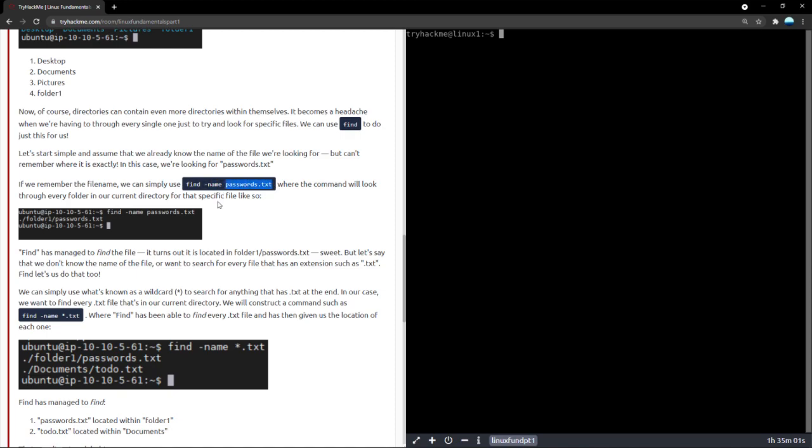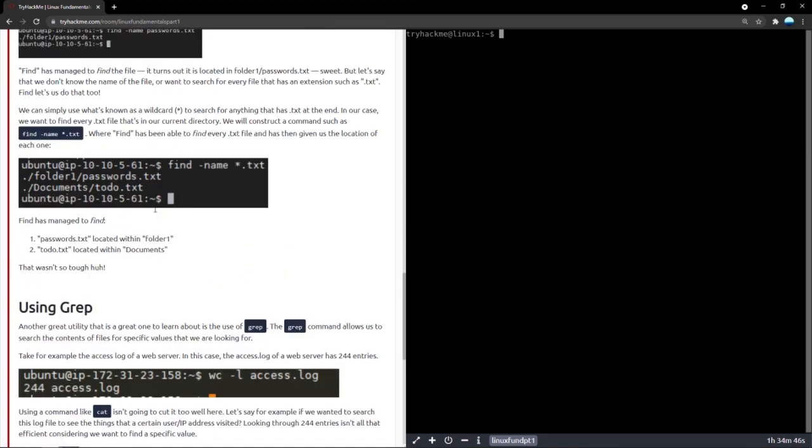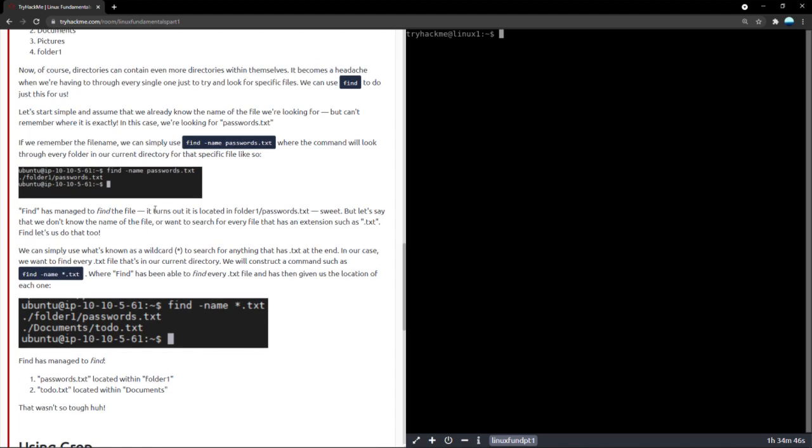Now these arguments, like name or extension, are specified by a hyphen. These things are called switches or flags. I won't be using the word flags anymore, because in TryHackMe a lot of the answers themselves are called flags, so I'll be referring to them as switches. In find, we're using the name switch and we're going to passwords.txt. It will look through all of the directories that are below this tilde, within tryhackme, and find out if there is a file called passwords.txt.